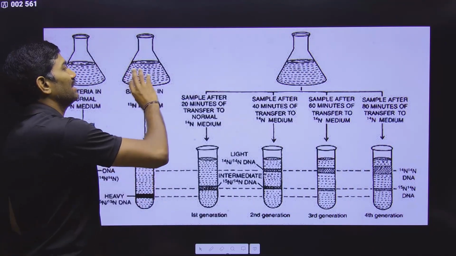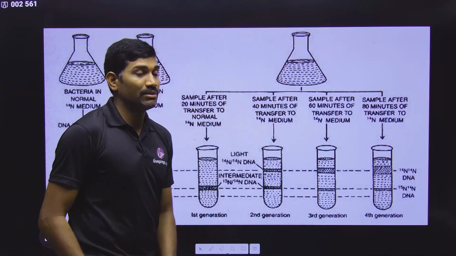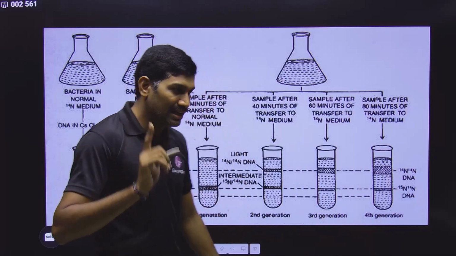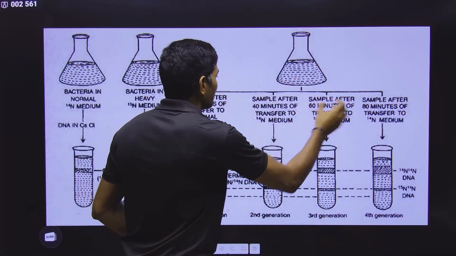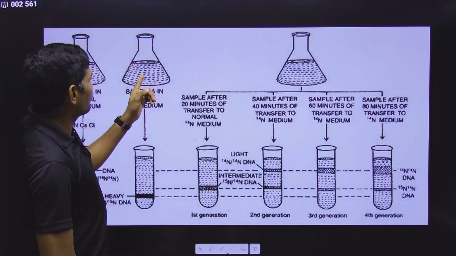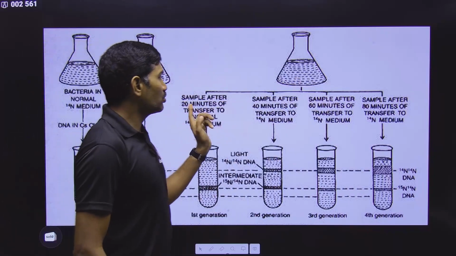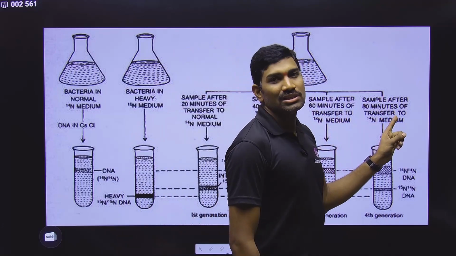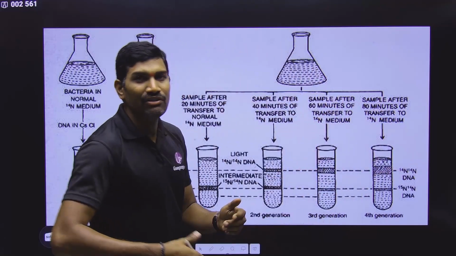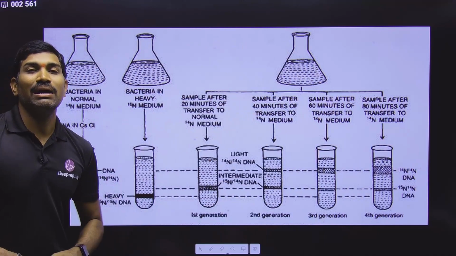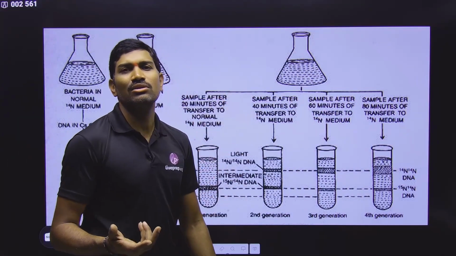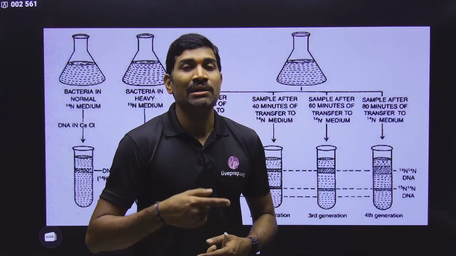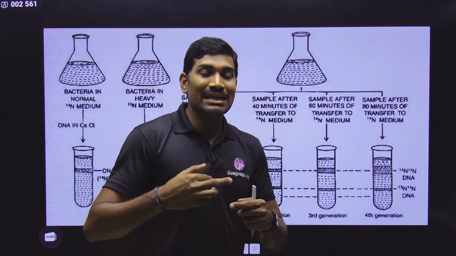Then they transferred the bacteria to N14 medium. From here onwards, every time it is N14 medium only. Please remember this. And here, after every 20 minutes, they collected a sample. After transfer, 20 minutes; another 20 means 20 plus 20, 40; after another 20, 40 plus 20 will be 60; after another 20, 60 plus 20, 80 minutes. In this way, for every 20 minutes, they collected some bacterial cells. Why are they doing it like this? Because E. coli bacteria divide every 20 minutes. Because of this, every 20 minutes the number will be doubled.